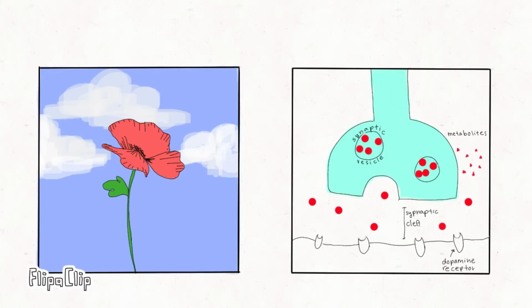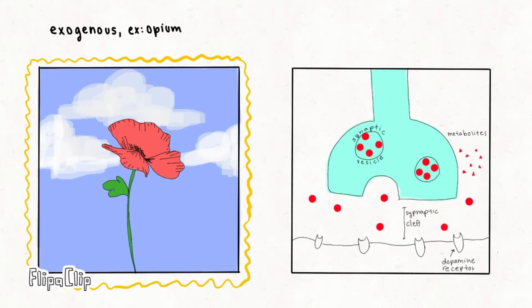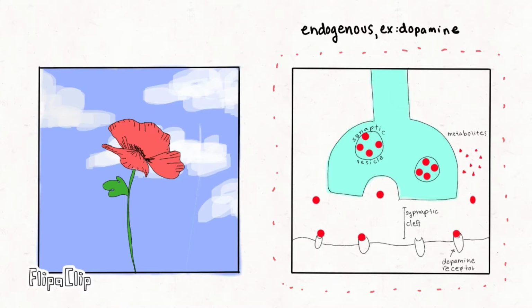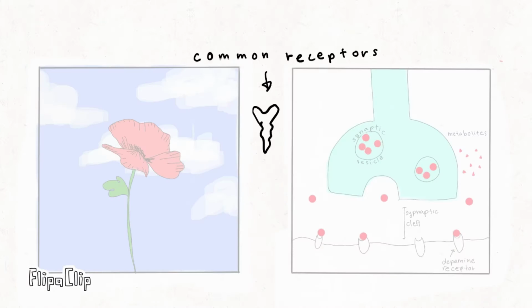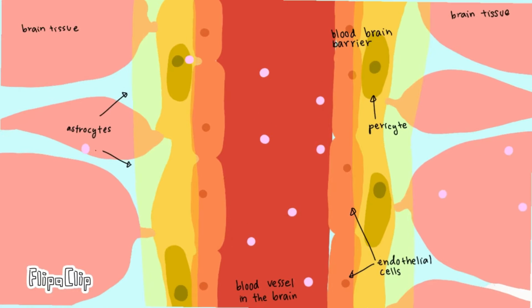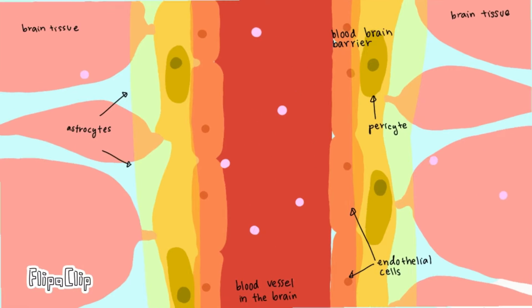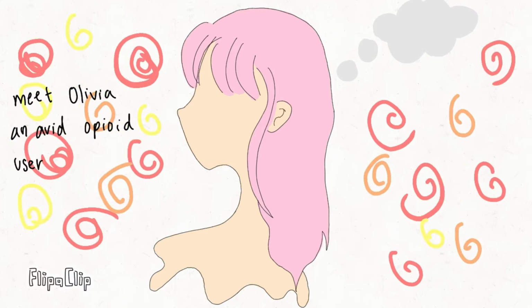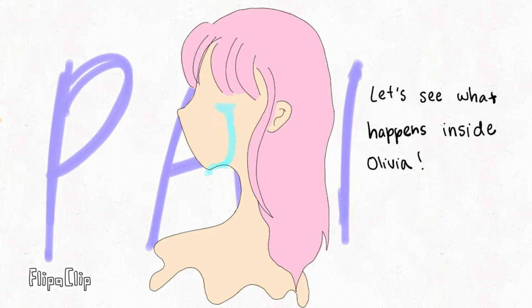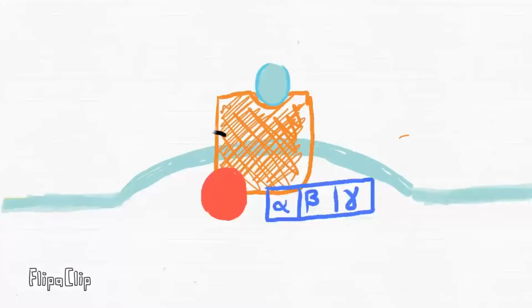There are two types of opioids, both of which are used for pain relief: exogenous, produced outside the body, and endogenous, produced within the body. While they both act on the same receptors, the opioid crisis has largely been exacerbated by the fact that the opiates are made to cross the blood-brain barrier more easily. This causes the differences in serious side effects such as addiction, as opiates are made to have high pain relief, but only for a short amount of time, making the user want to take it more.